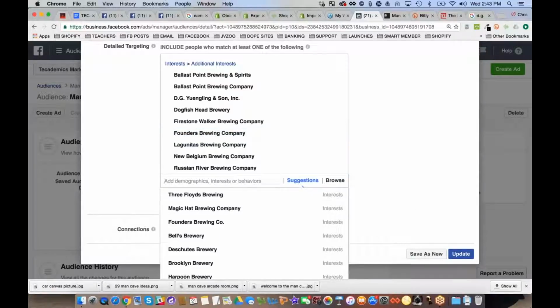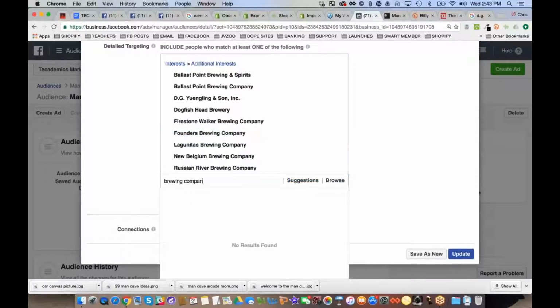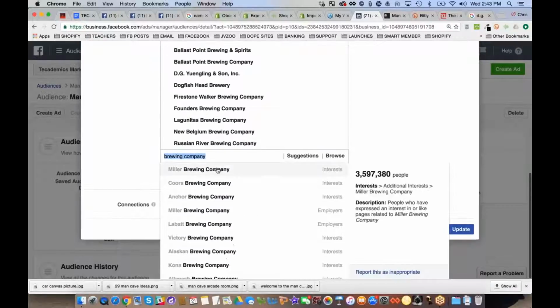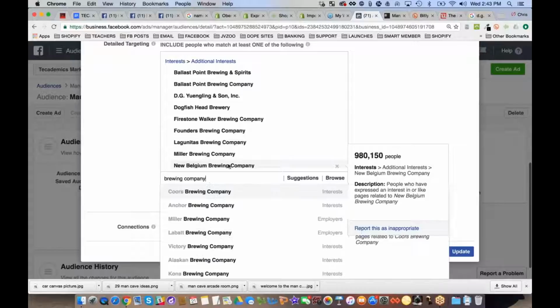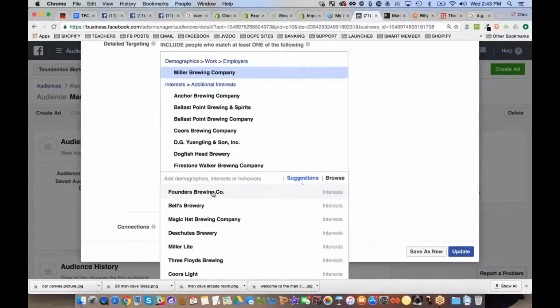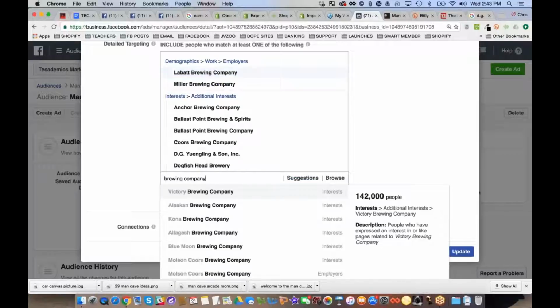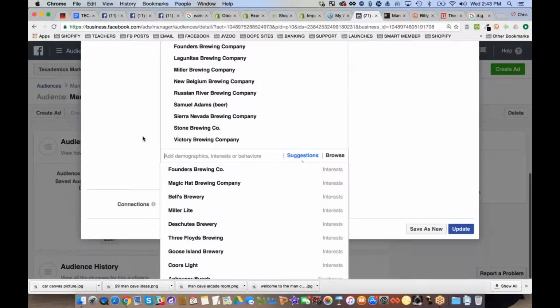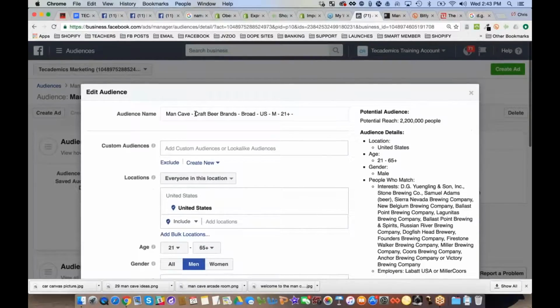Now, you could even go as far as to do a search for brewing company and then highlight and copy that. And so every time you add one, you can just press paste, add one, paste, add one, paste, and then you can go through and either delete ones that are not craft beer or whatever, but you could also just do these as brewing companies to make it even simpler.